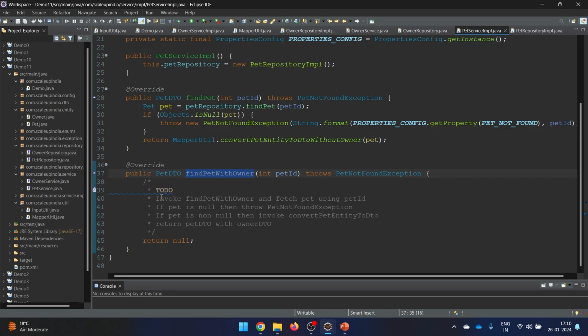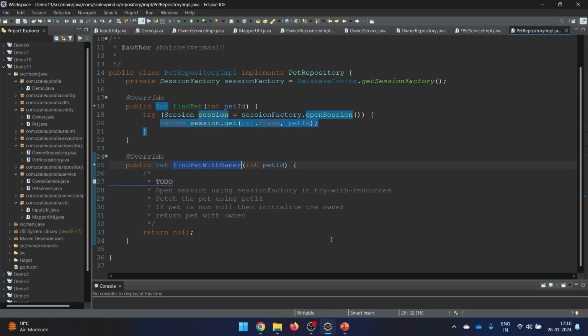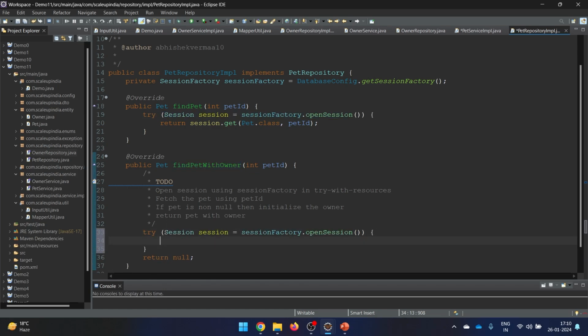Now for this, let's try to enhance the method. So they say that invoke the method. So again the copy paste, like I love to copy from my code only. So I'll say find pet with owner. Let's go within this method first of all. So here also we need to again write out this method. So first of all we need to have this particular try and catch. So this is this particular try here.